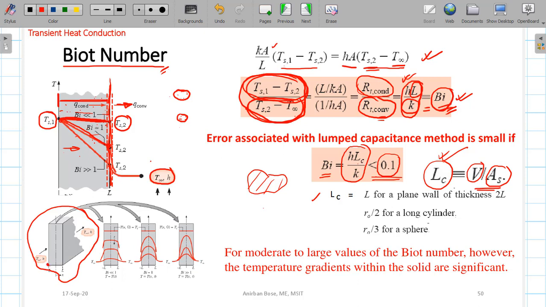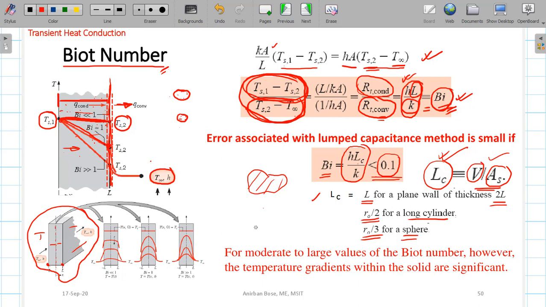So from here to here the thickness is 2L, and if you consider this is the axis here, each side this length is L, this length is L. And from both sides the convection heat transfer is taking place. So in that case, if the thickness is 2L, then the characteristic length is L. For a long cylinder of radius RO, if RO is the outer radius, then RO by 2 is considered as the characteristic length. For a sphere, it is considered RO divided by 3. So you can also calculate all these things using this formula V by AS.